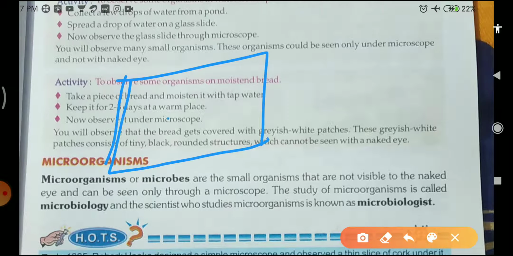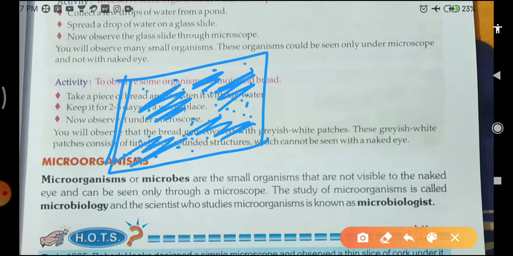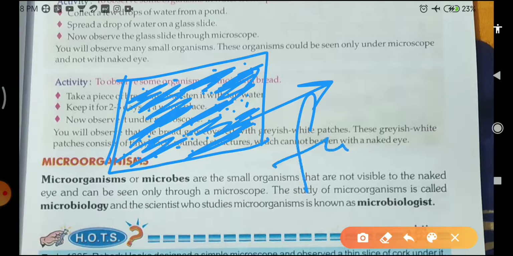You will moisten it with tap water and keep it in a warm place for two or three days. After two or three days, grayish white patches will come on the bread. Students, what is this? This is your mold, called bread mold, which is one kind of fungus. This is the fungus which can grow on the bread.